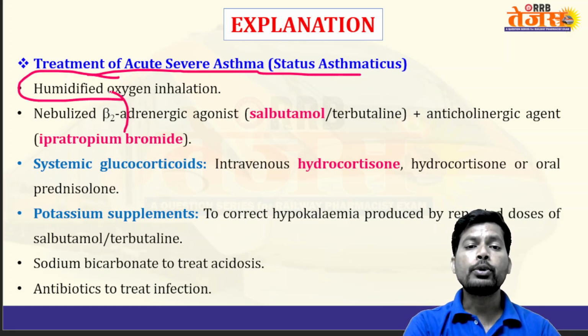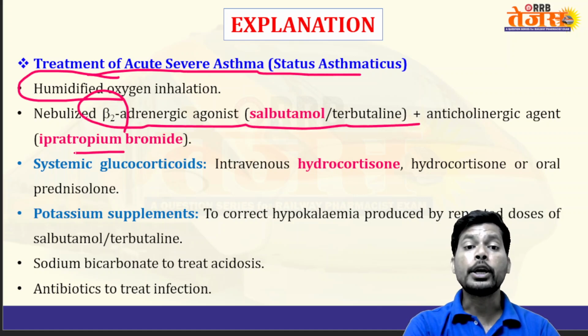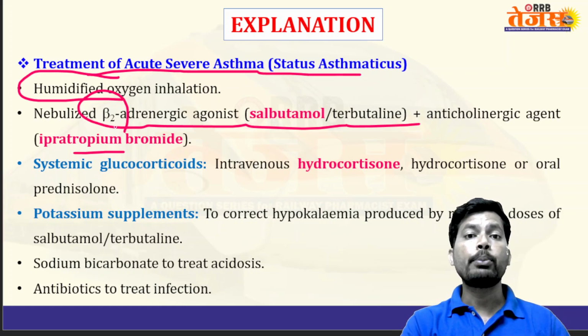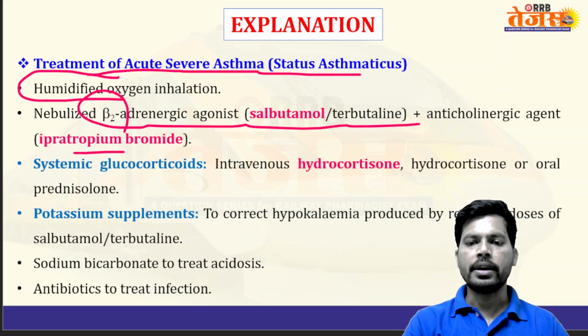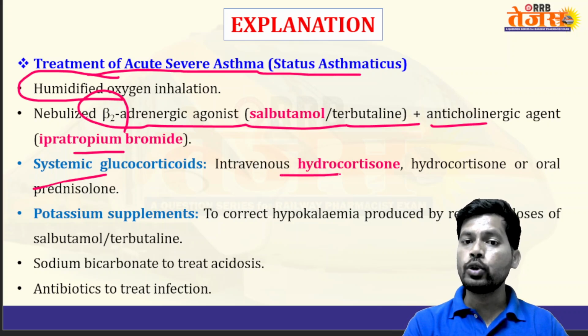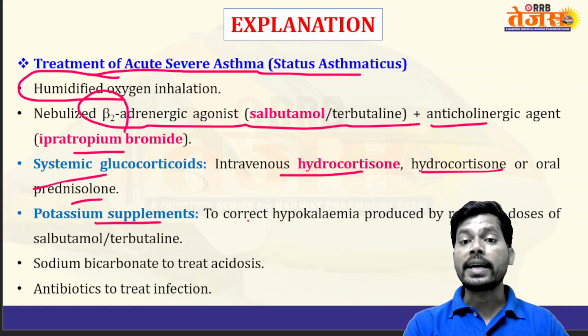Next, a nebulized beta 2 adrenergic agonist like salbutamol or terbutaline, along with the anticholinergic M3 receptor blocker ipratropium, and systemic glucocorticoids like IV hydrocortisone or oral prednisolone, and potassium supplements to correct hypokalemia.